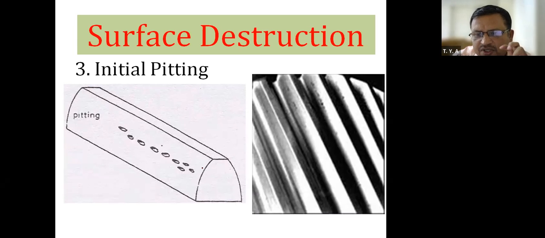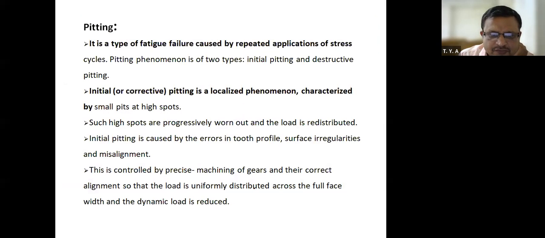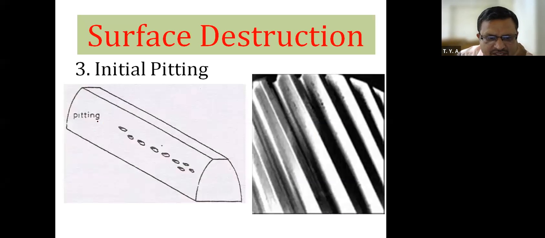Therefore, that endurance strength decreases after years of using those gears. Because of this, small holes will be formed on the gear tooth surface.